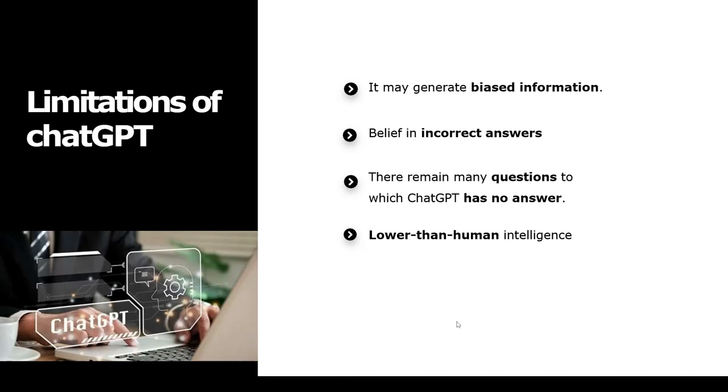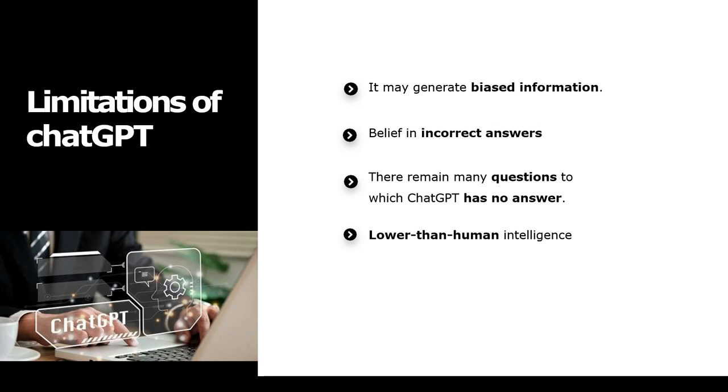In this task, we will discuss the limitations of ChatGPT models. As we have previously mentioned, ChatGPT is an extremely useful tool for various tasks. However, this model has certain limitations that we must be aware of to use it effectively and responsibly. The primary limitation of ChatGPT is its potential to generate biased information. It might not only exhibit bias but also produce incorrect or even false responses. Moreover, there are many questions or types of queries for which ChatGPT currently has no suitable answers.